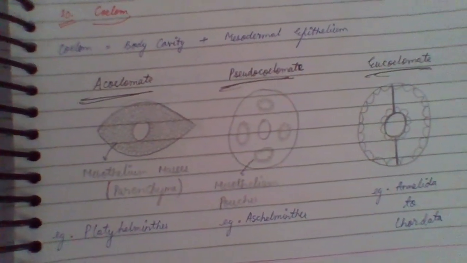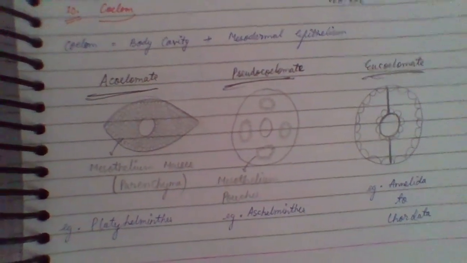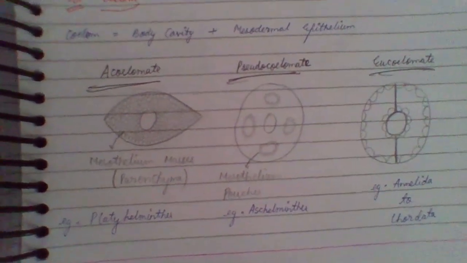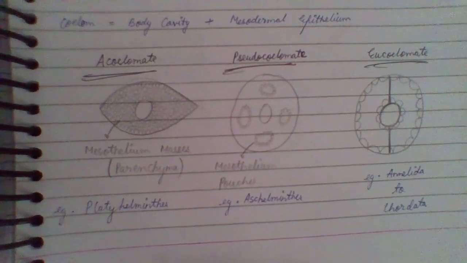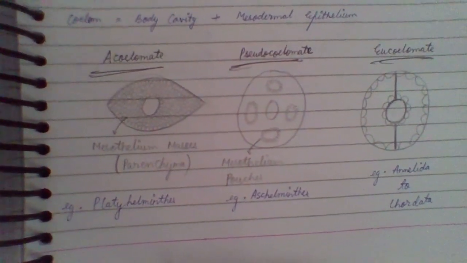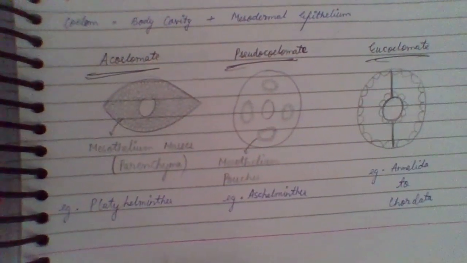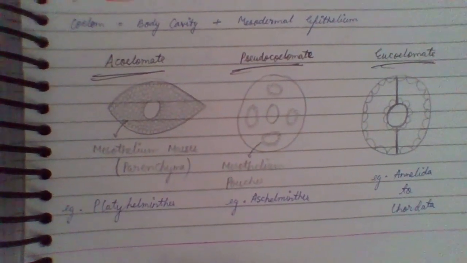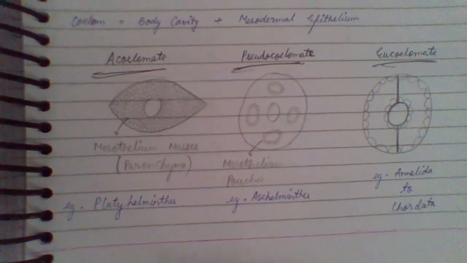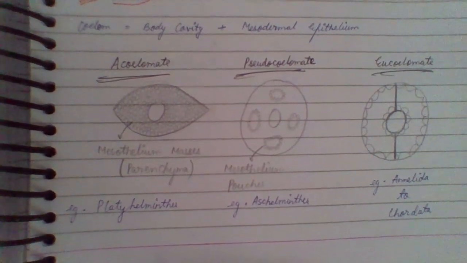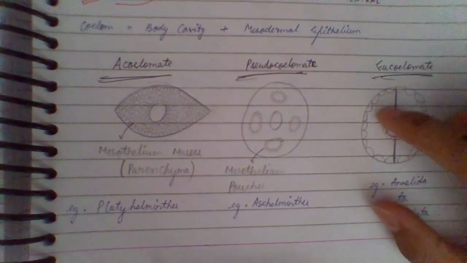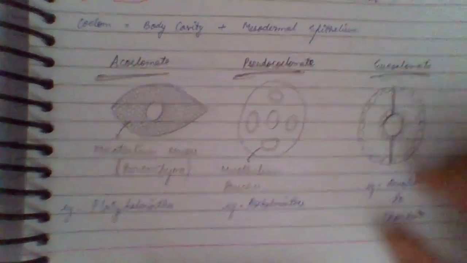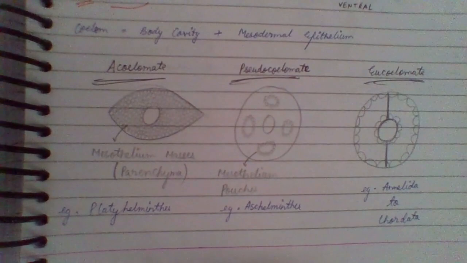The third type is eucoelomate. In pseudocoelomate you can see mesothelium pouches and also a body cavity, but it is not forming the lining, so that is why it is called pseudocoelomate. Now third comes eucoelomate. You can see this mesodermal epithelium forming a lining in the outer body, and also you can see this body cavity. See this body cavity and this outer lining. Its examples are from phylum Annelida to phylum Chordata.